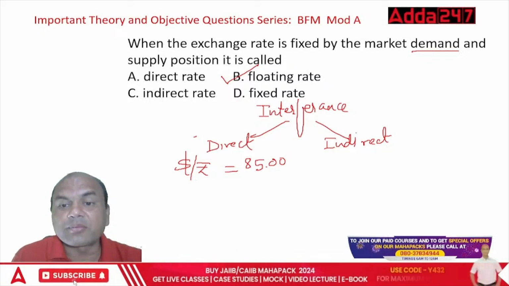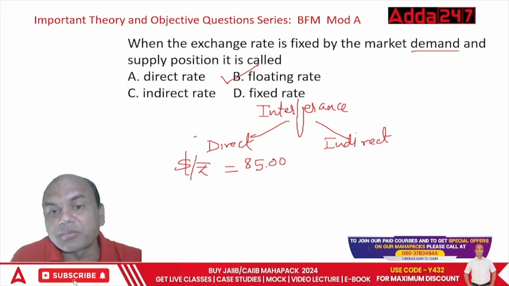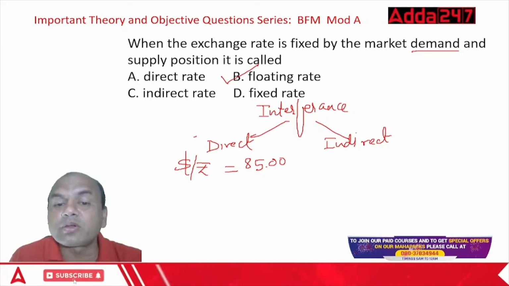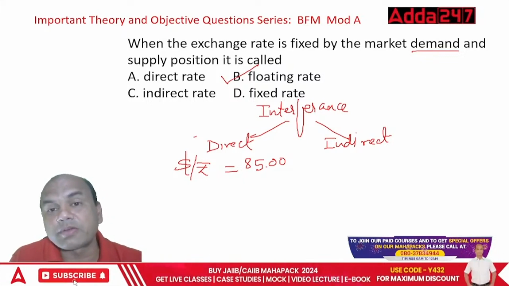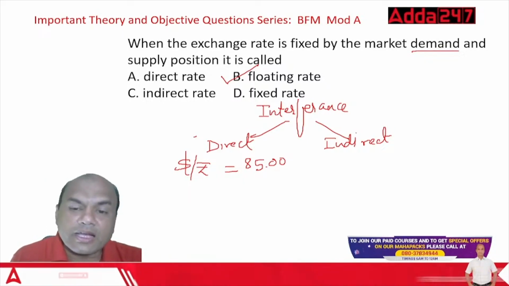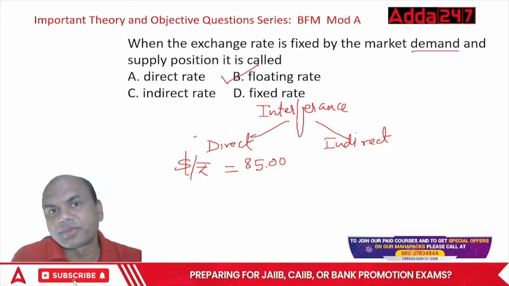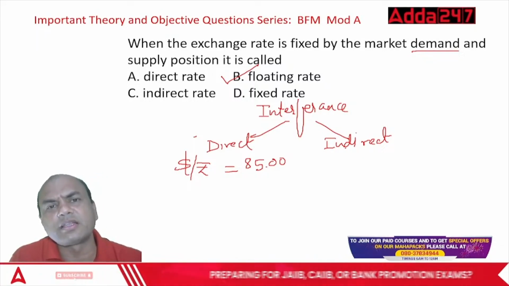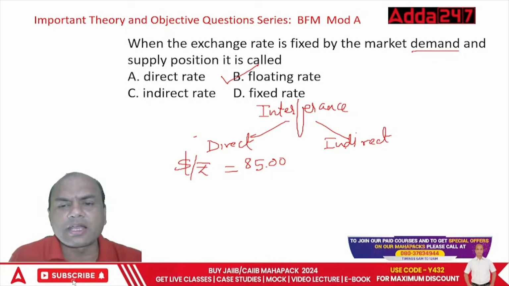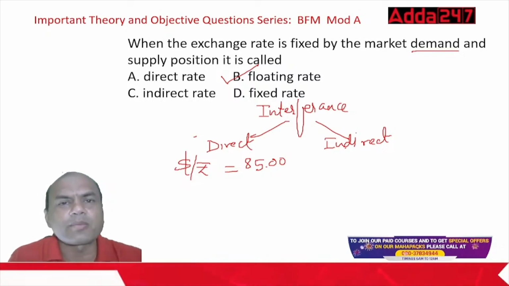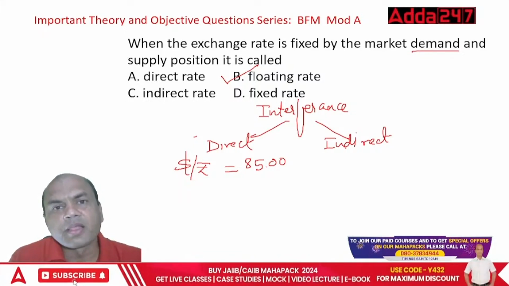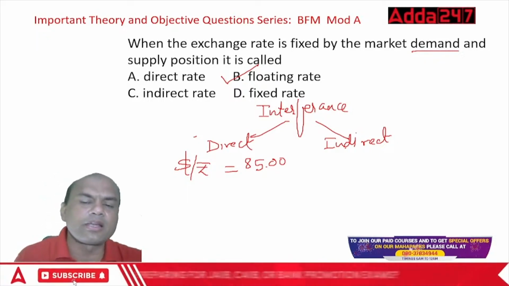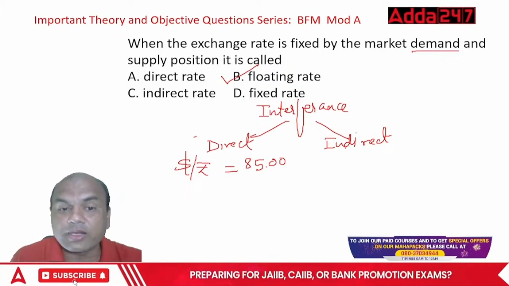What is indirect? Here, it depends on demand and supply, but RBI interferes indirectly. If the dollar rate is going too high, meaning there is less supply of dollars, then RBI will sell dollars. That is allowed. Indirect interference is allowed in all countries, even in the USA, UK and India, because that is the job of the central bank. If your dollar rate goes very high or very low, it immediately affects your inflation position. So indirect interference is clearly allowed. Direct interference is not allowed.